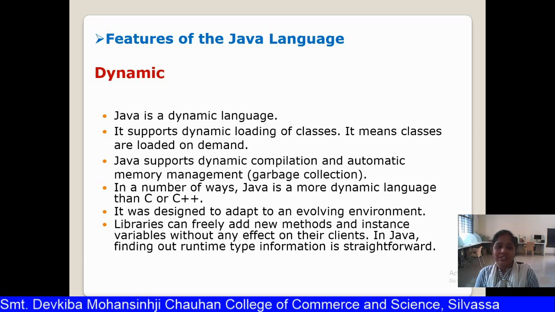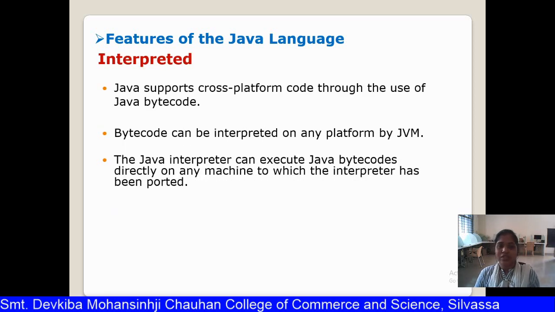It was designed to adapt to an evolving environment. It easily adjusts to whatever environment you are executing the code in. The libraries can freely add new methods and instance variables without any effect on their clients. Without any change, they are directly added. In Java, finding out the runtime type information is straightforward, which also makes Java dynamic.